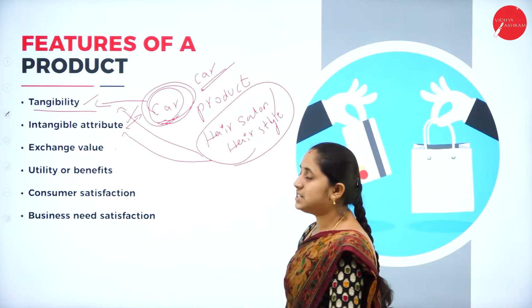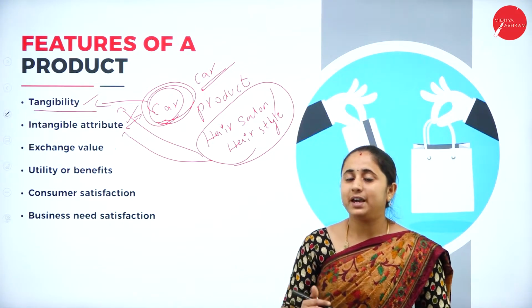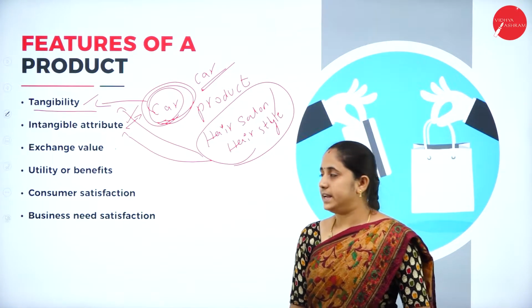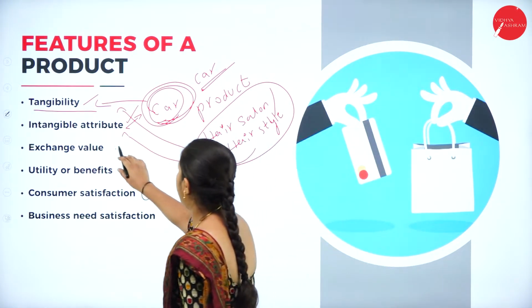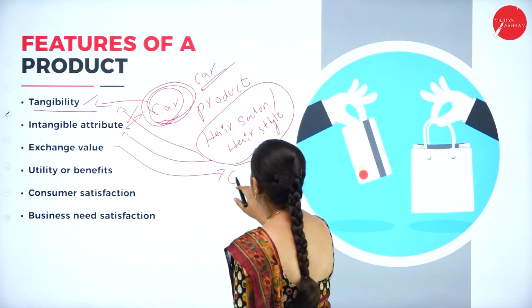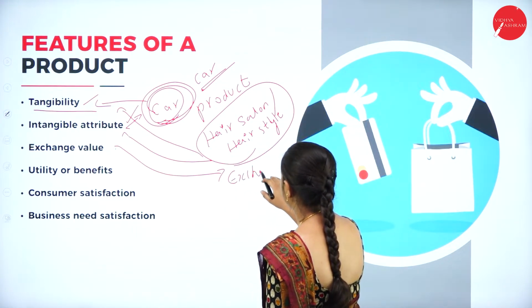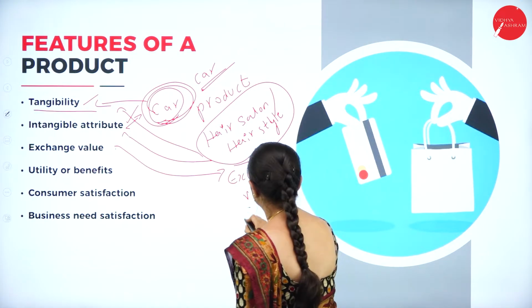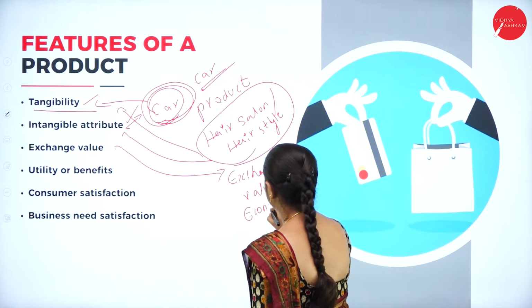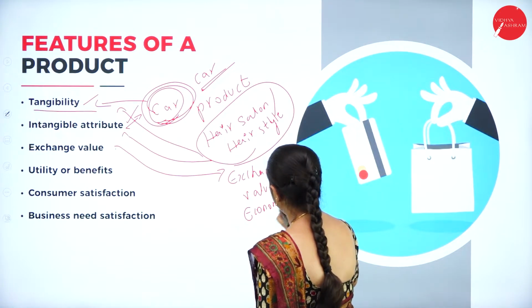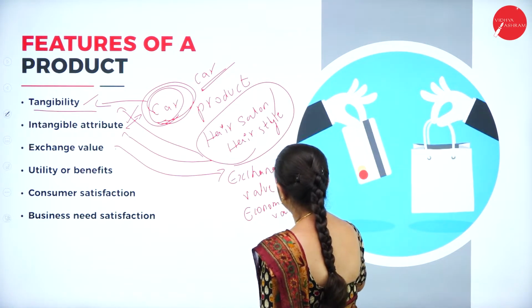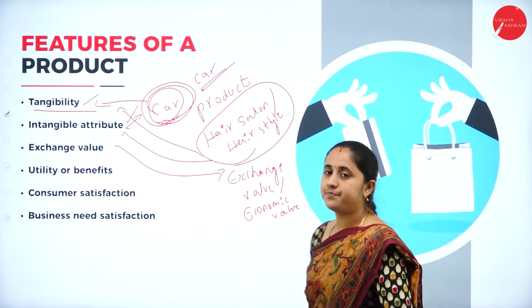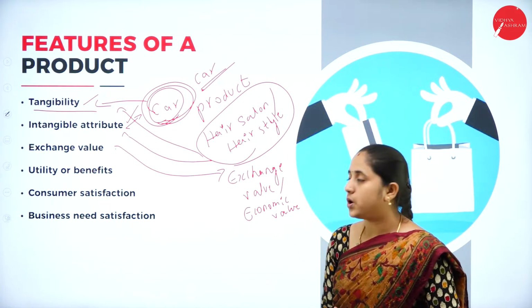No. That means your product should have some exchange value. Economic value, customers are ready to pay that value for the product.